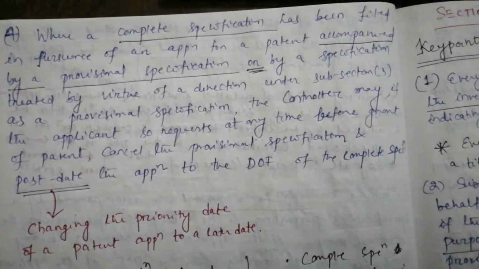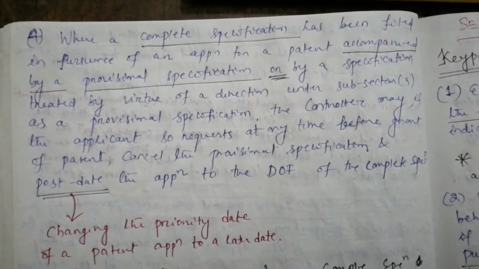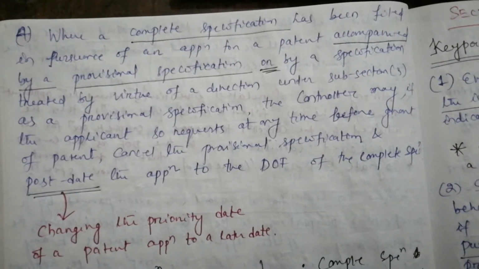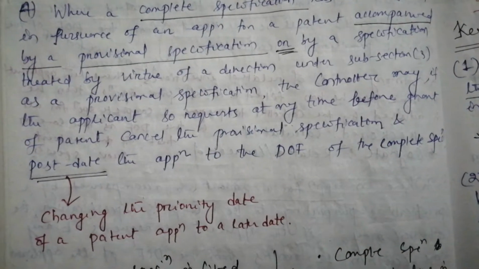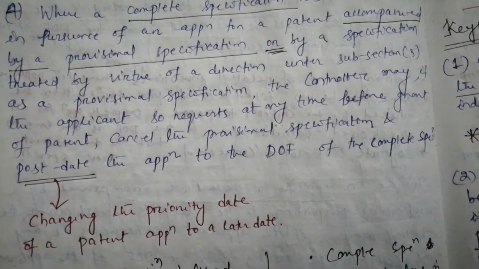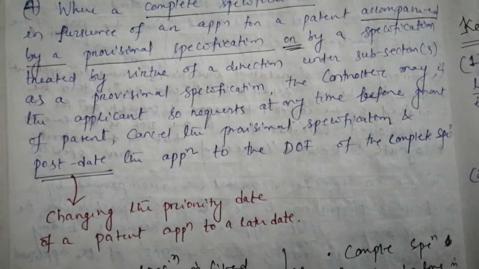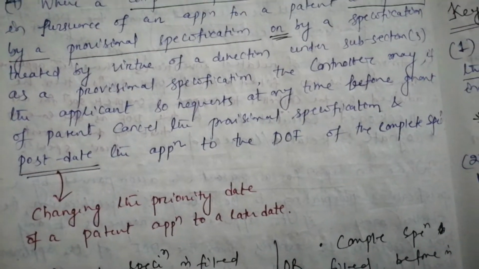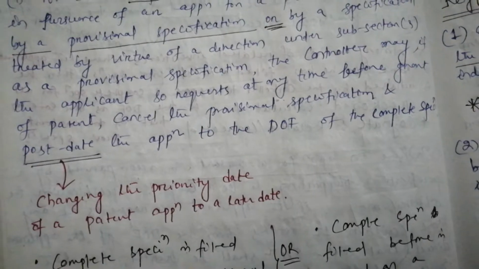Subsection 4. Where a complete specification has been filed in pursuance of an application for a patent accompanied by a provisional specification or by a specification treated by virtue of a direction under subsection 3 as a provisional specification, the controller may, if the applicant so requests at any time before the grant of the patent, cancel the provisional specification and postdate the application to the date of filing of the complete specification.